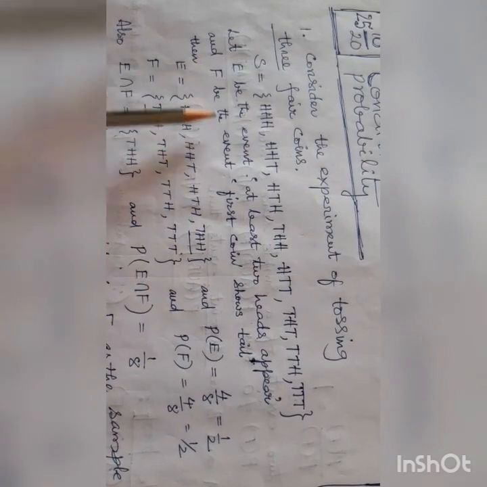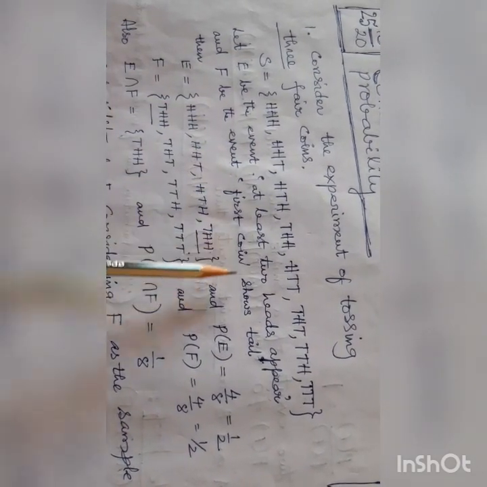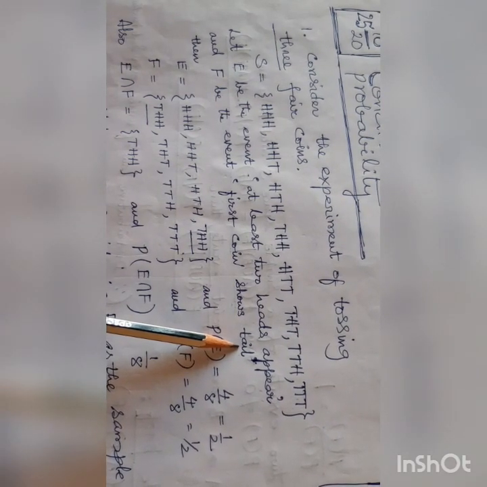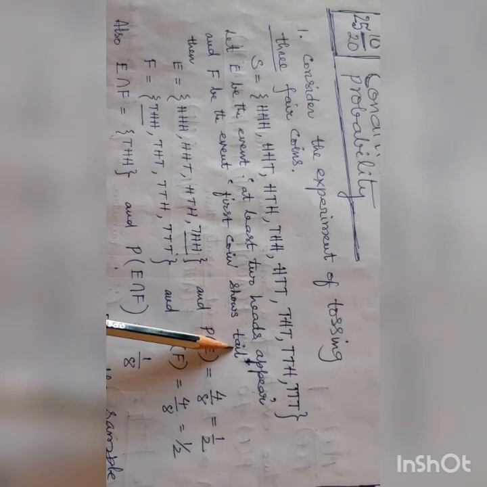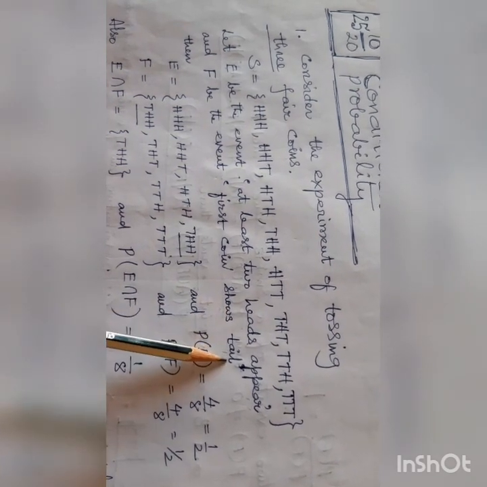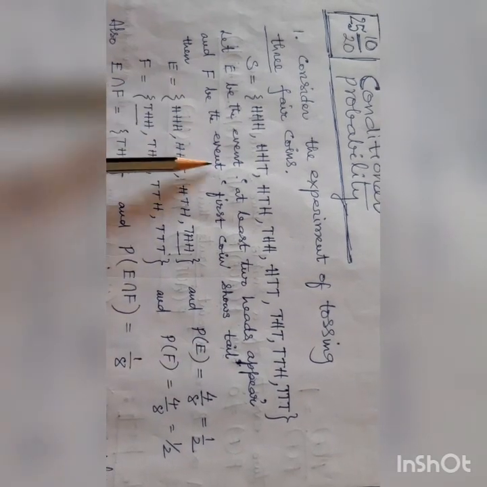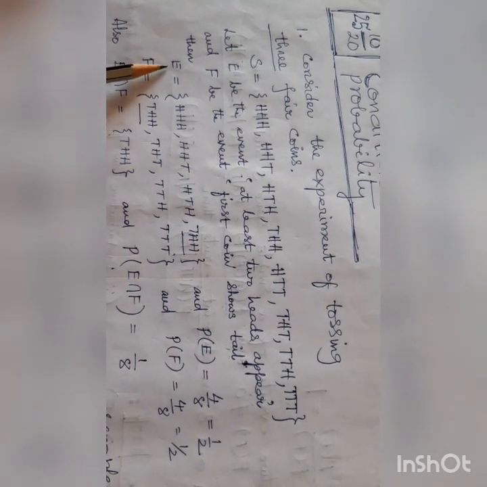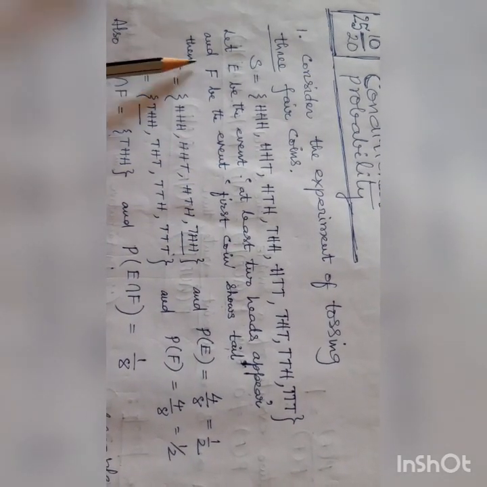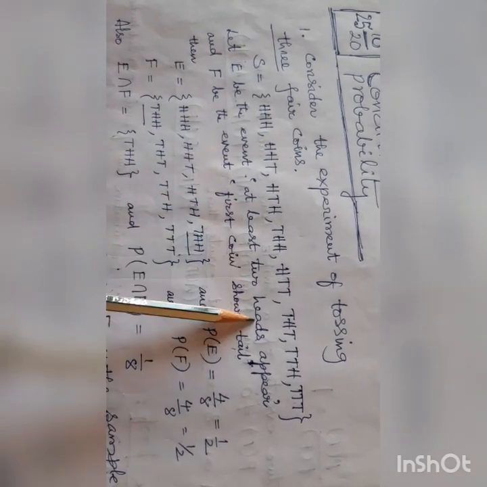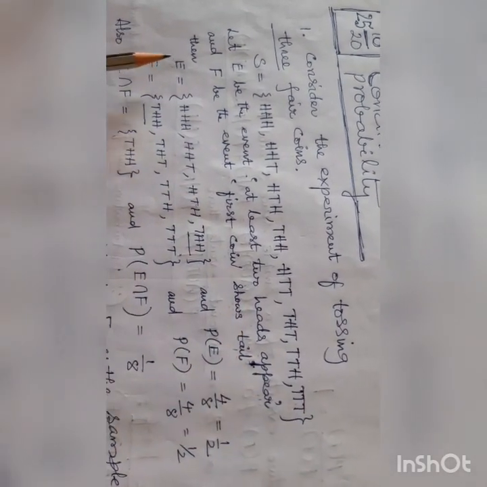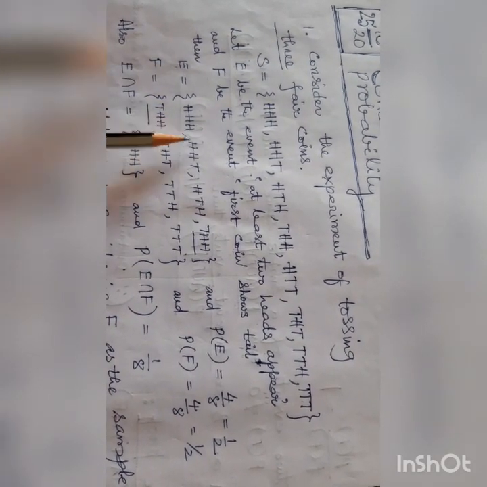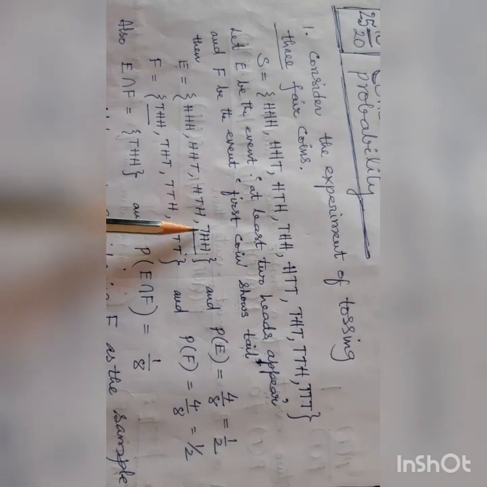Three coins are tossed. E means at least two heads appear: HHH, HHT, HTH, THH.